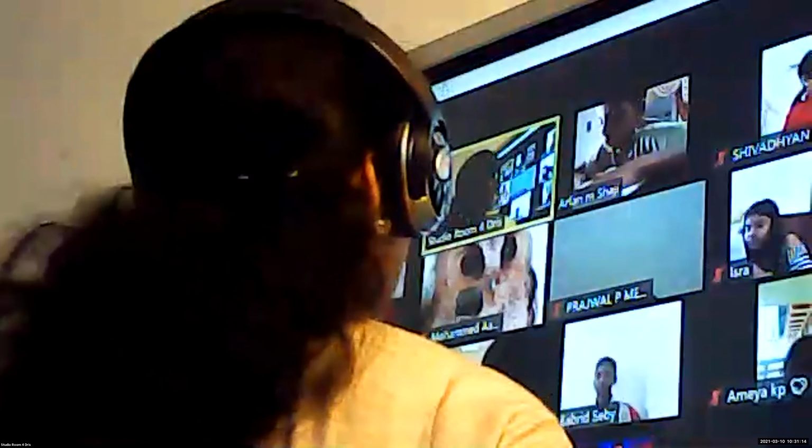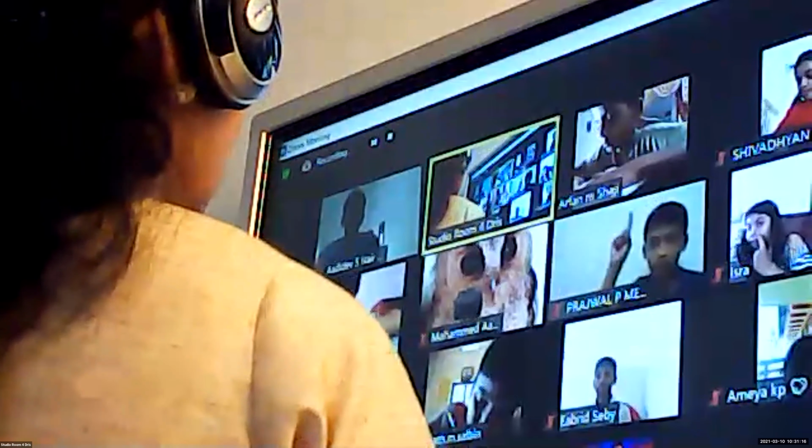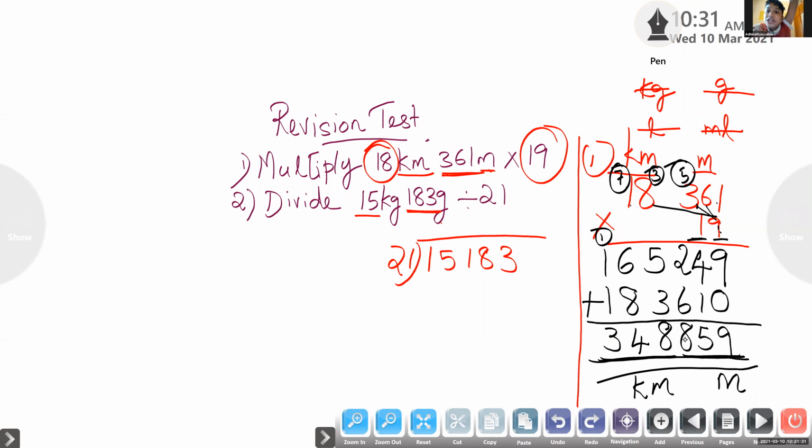Let me see how many got this answer. How many children got this answer? Yes. I got the same answer. Okay, please check, those who are not finished. Ma'am, only one mistake. That was the 165. I wrote 162. So do with concentration. Okay, children, don't make mistakes and study well the multiplication tables.